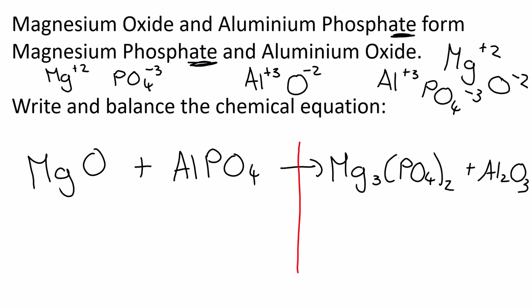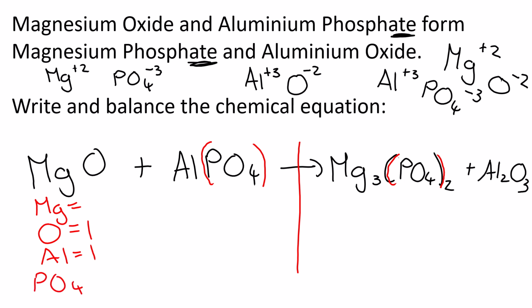Again, we halve it. On the left-hand side, there's 1 magnesium, okay? And there is 1 oxygen. On the left-hand side, there's 1 aluminium. And do you see this PO4 on the left? We also see PO4 on the right. And because it's on the left and the right, I can balance PO4s as a whole. I don't have to separate the P's and the O's. And what's the little number down here? It's a 1, so there's 1 PO4.